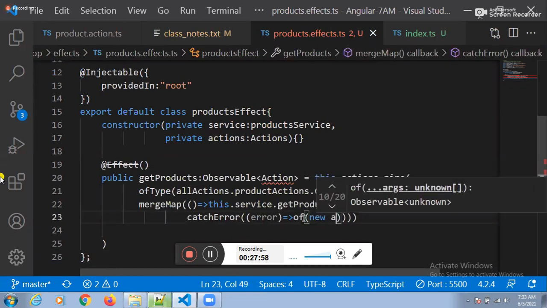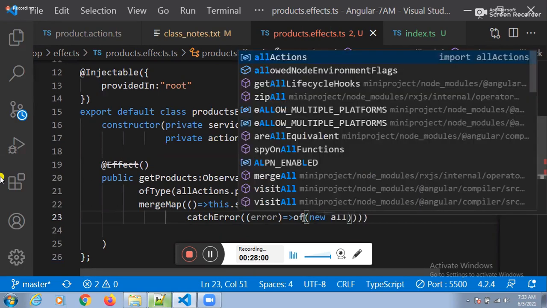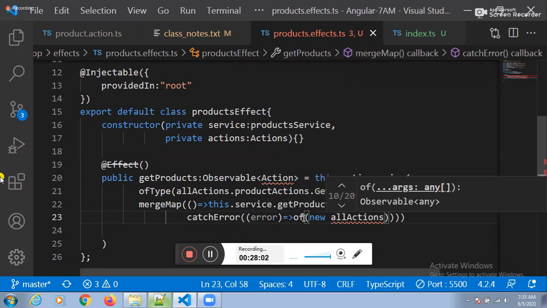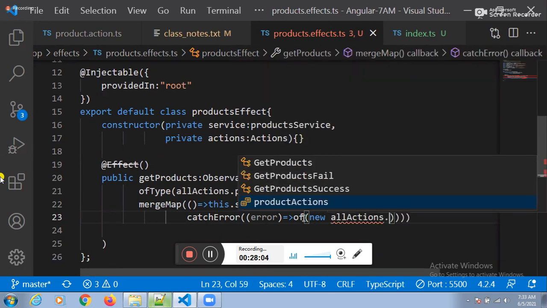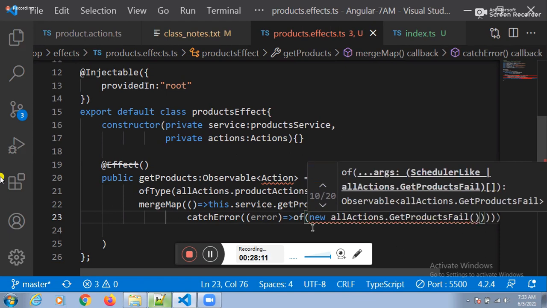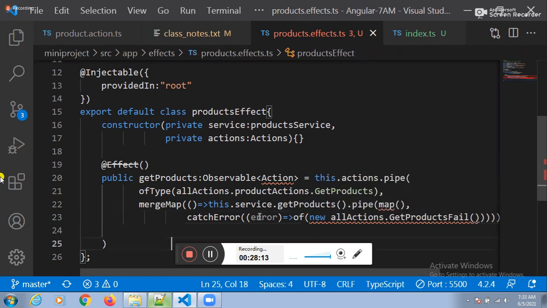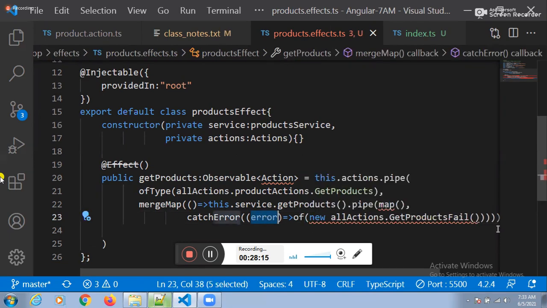After taking the of function, see here itself, all the actions are present in allActions. allActions dot. What is the third one? getProductsFail. getProductsFail of. Can I pass the error? Yes, sir. You may pass the error. Otherwise, we need to pass some other thing.